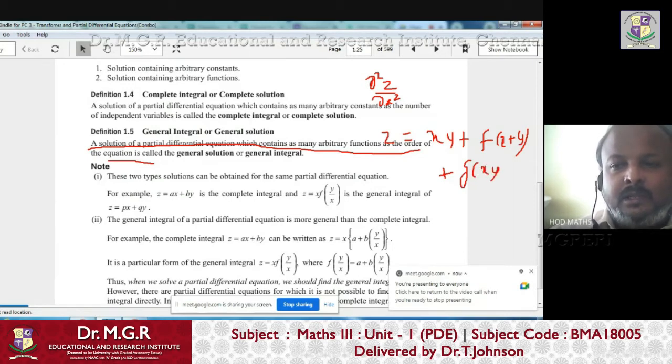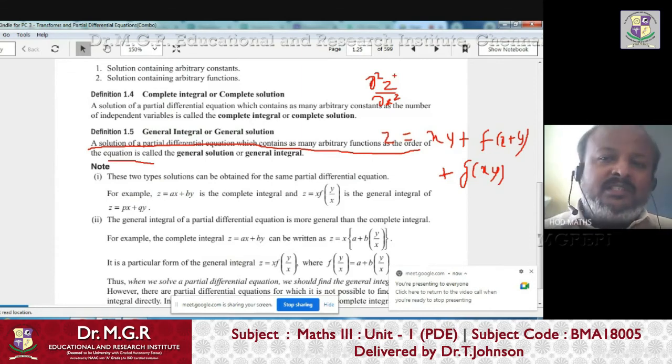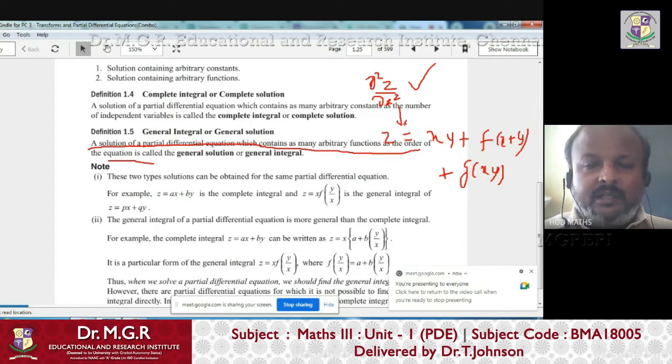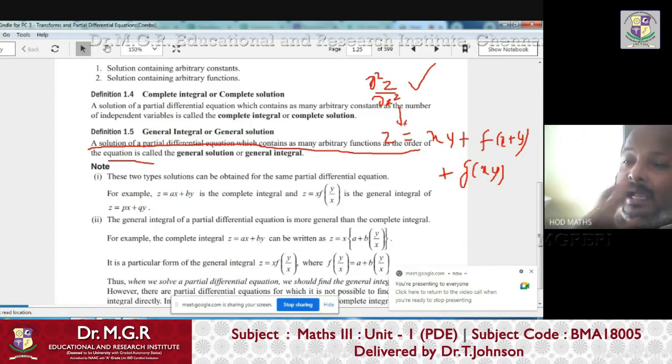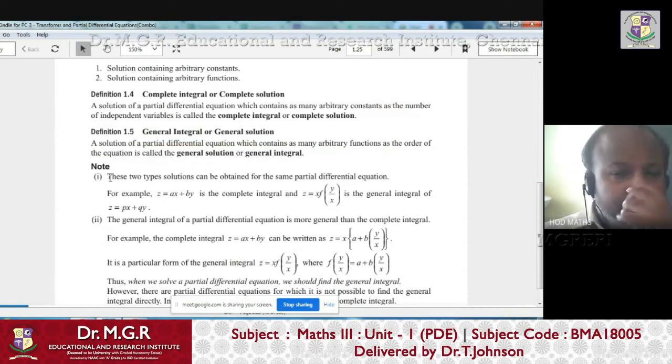When you solve it, the solution should have two arbitrary functions. Only then can you call it a general solution for the given PDE. So for a general solution, it should contain as many arbitrary functions as the order of the equation. These two things are called complete solution and general solution.